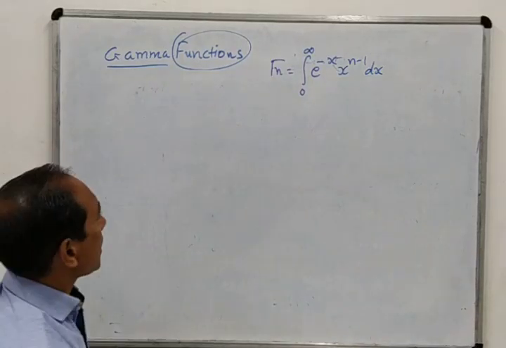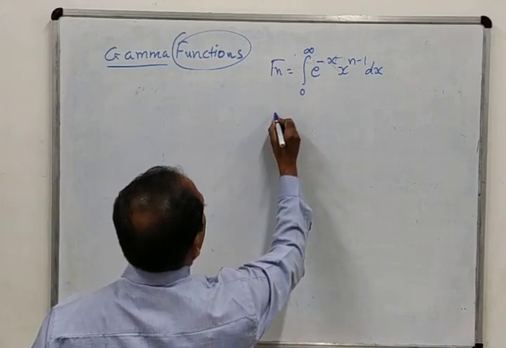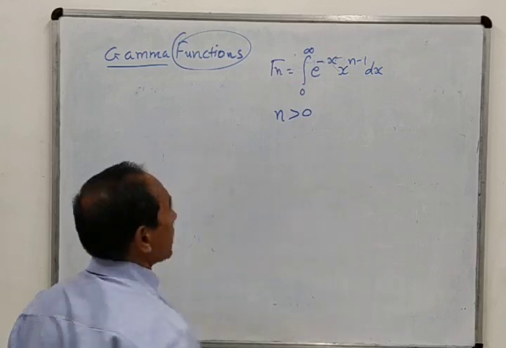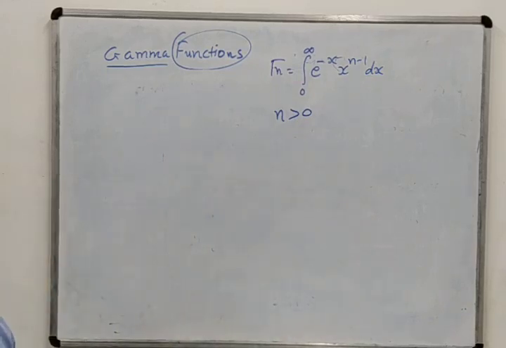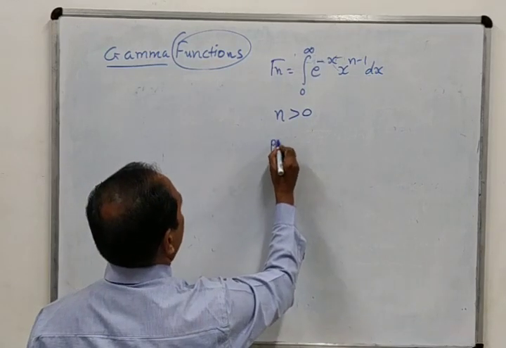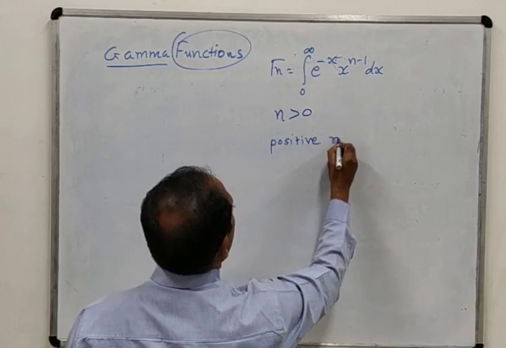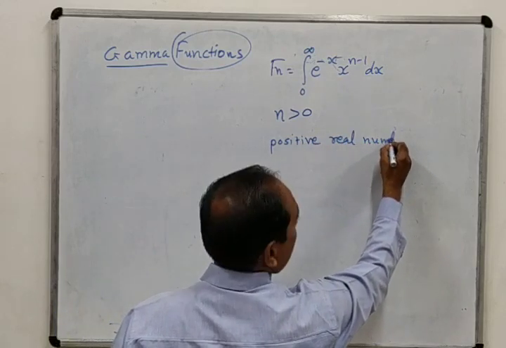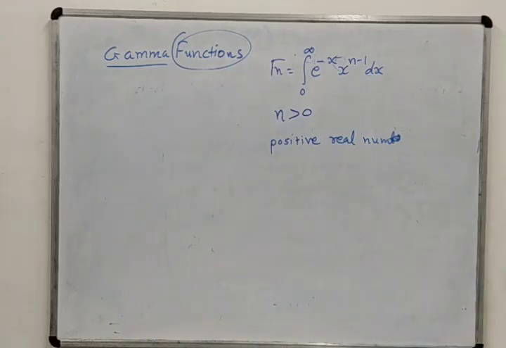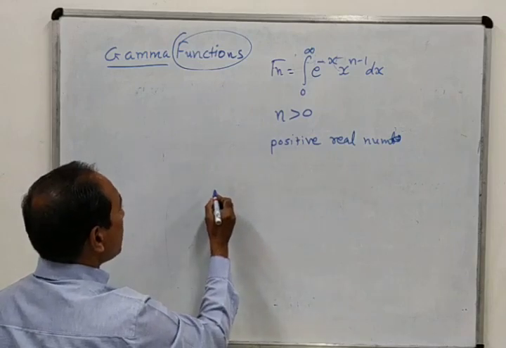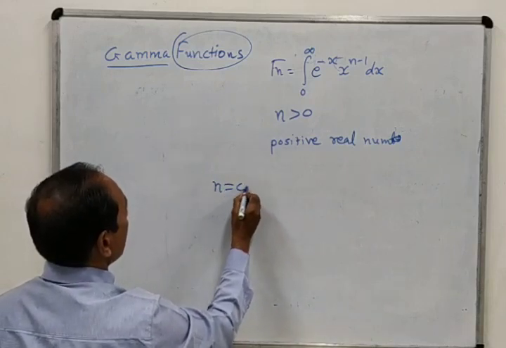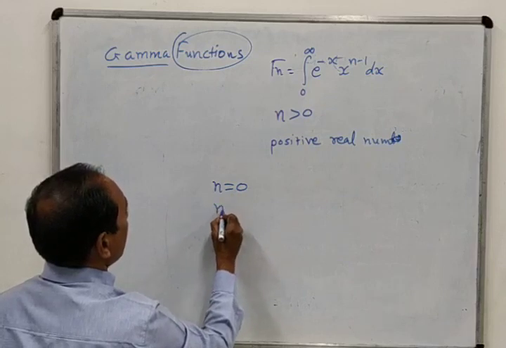And here in this definition, you must remember that this definition is true only if n is greater than 0. n can be any real number, but it must be greater than 0. That means n is a positive real number.